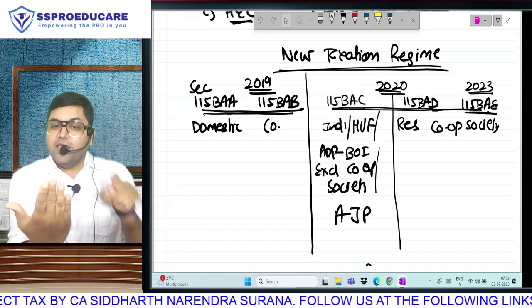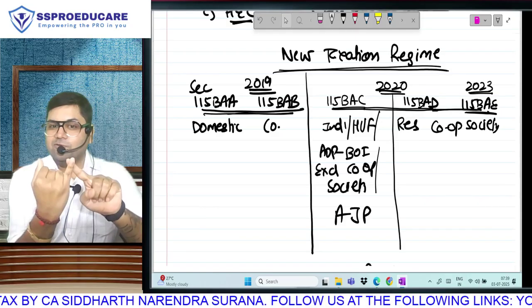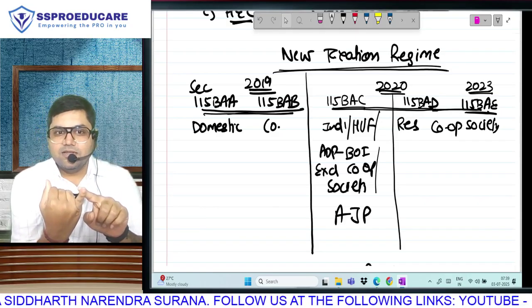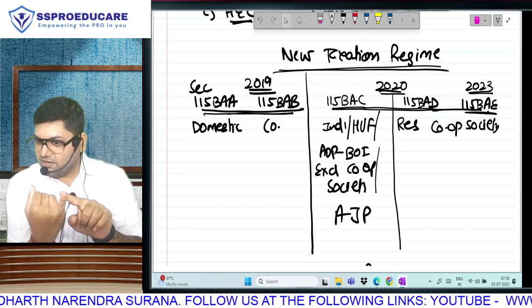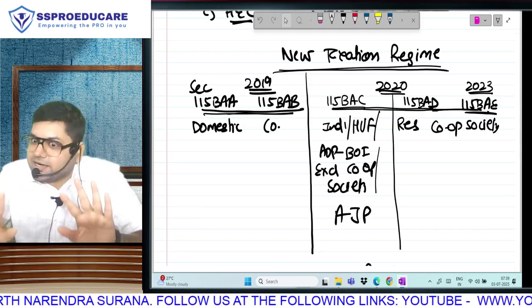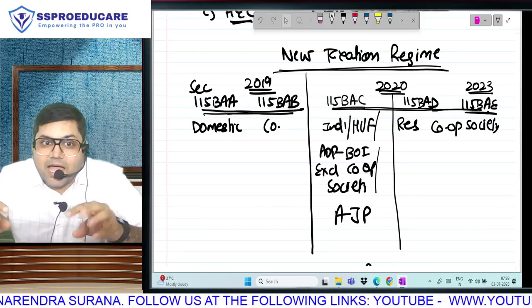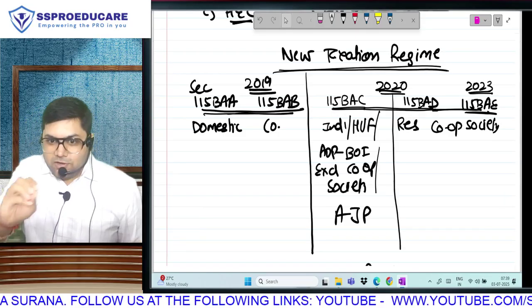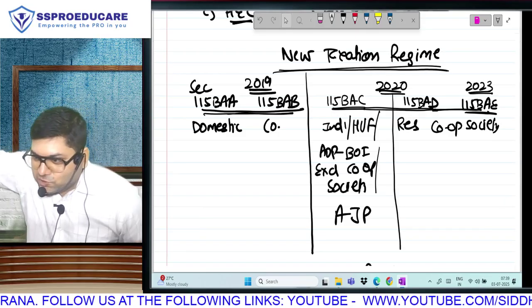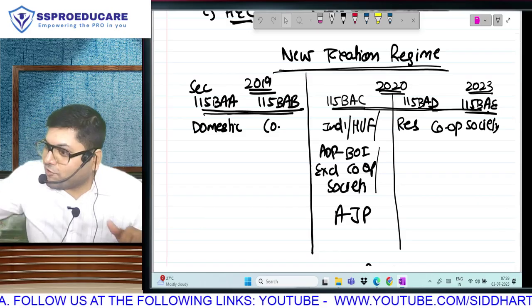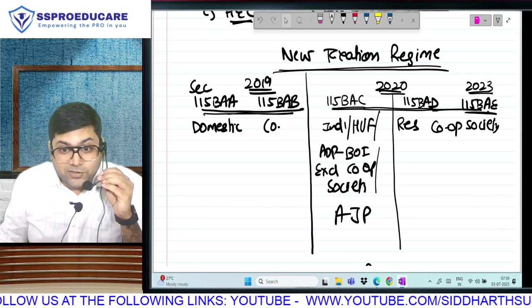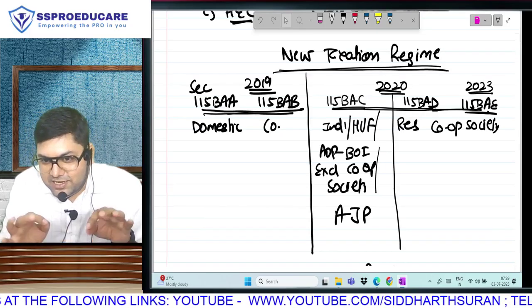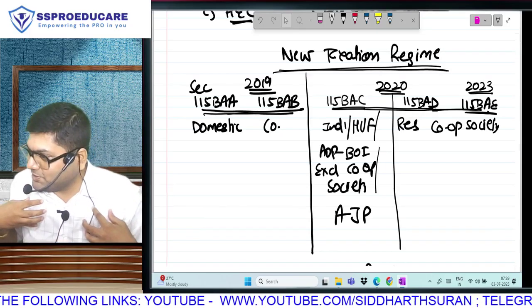Look at yourself and see what is the probability of you starting a hospital with minimum 100 beds. Check. Hotel of 2-star and above. I am not saying it is impossible. I am asking you to check the probability. So a deduction like special economic zone or scientific research is not going to affect me. But when you tell me that I will not get my life insurance deduction or medical insurance deduction, that is dangerous for me because that is applicable to me.